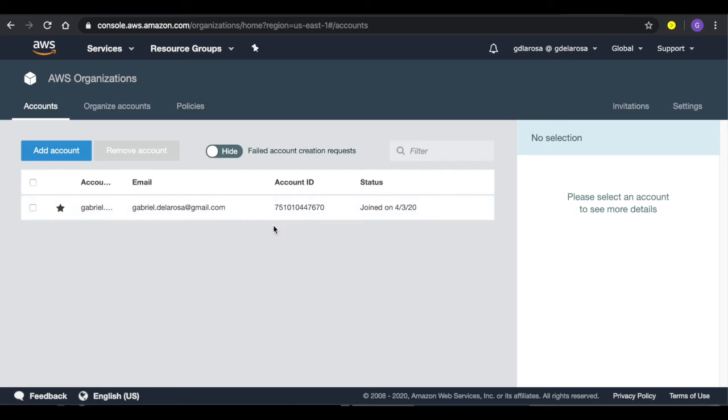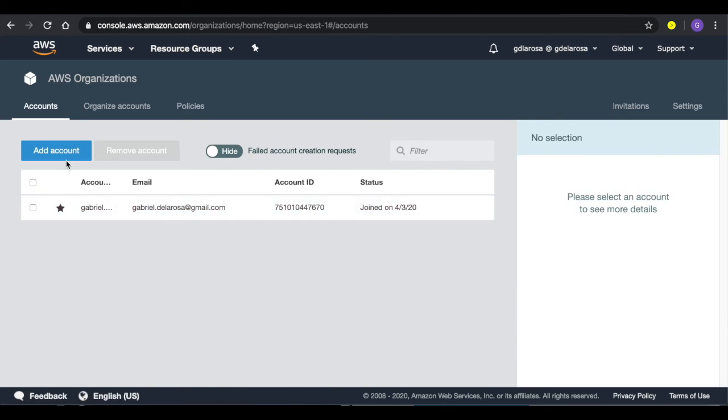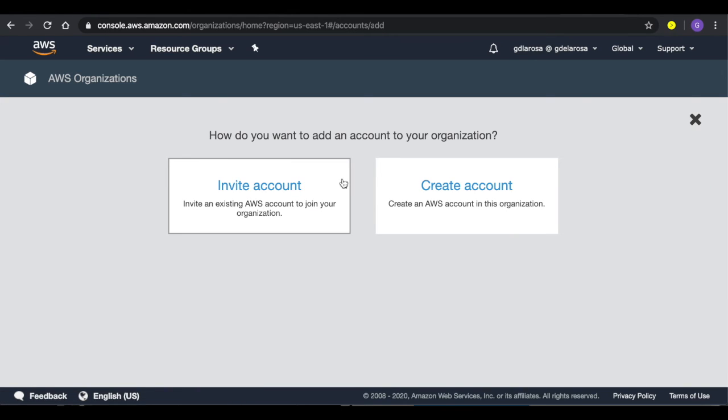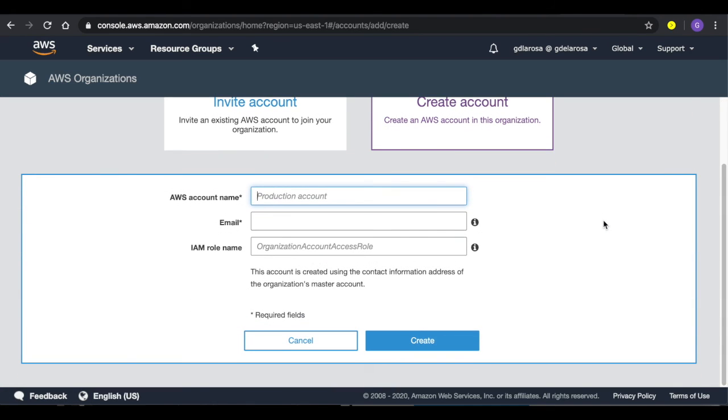and well, you can see this is our account, and this is our root account for the organization. We can start adding more accounts from here. There are two ways we can invite an account. This is for accounts that already exist on AWS, or we can create a new account. This is to create accounts from zero.